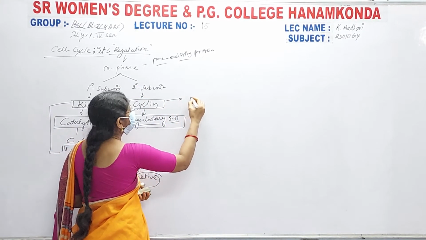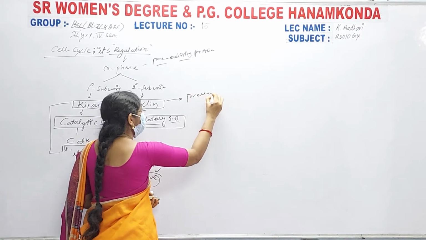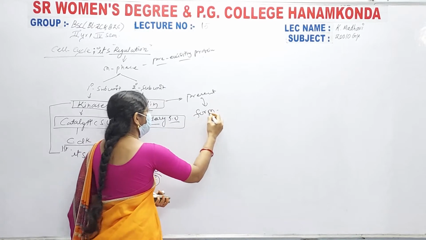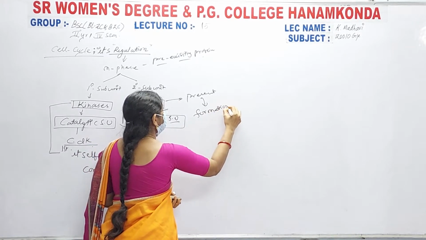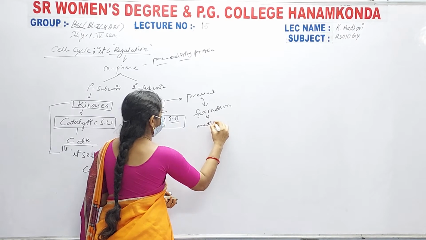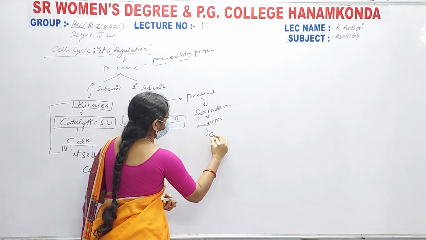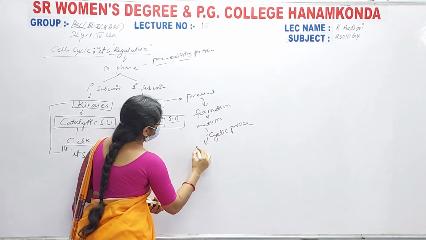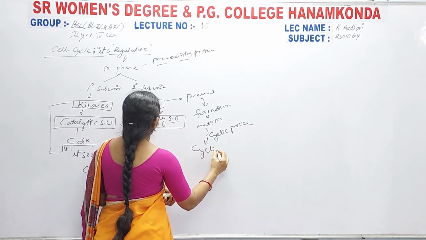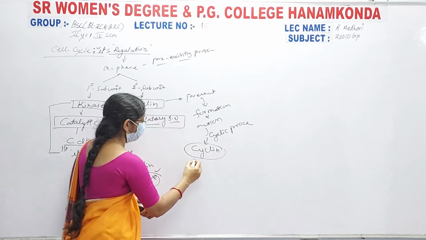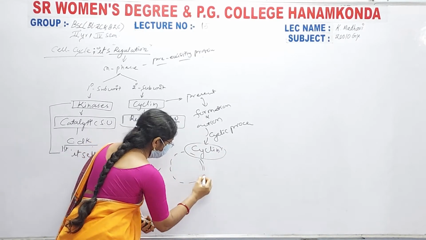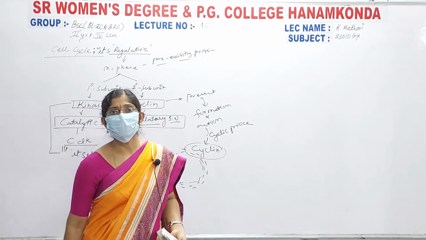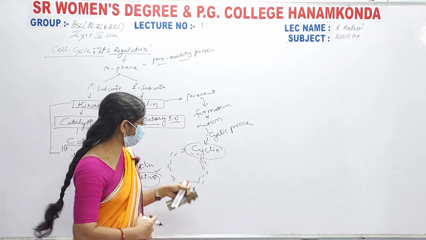Cyclins are present, and their formation and action go in a cyclic process, which is why they are known as cyclins. Cyclin proteins always go around the cell cyclic process, and that is why they are simply known as cell cyclins.